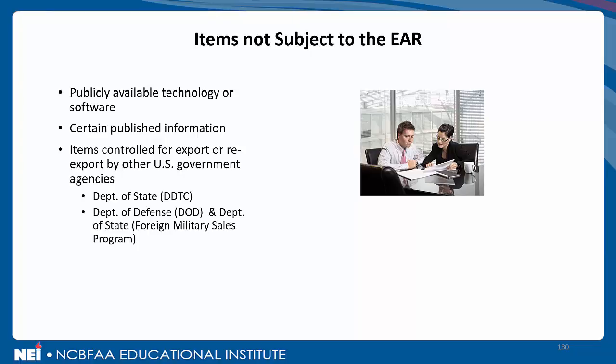We've mentioned this a couple of times, but the third bullet point worth re-mentioning, items not subject to the EAR are items that are controlled for export or re-export by other U.S. government agencies. We already talked about the Department of State, Directorate of Defense Trade Controls, but there are others. You'll see in our second sub-bullet point, the Department of Defense and Department of State specific to foreign military sales. We talked about that during our ITAR section. Department of Energy, Office of Foreign Asset Controls. So if an item is not subject to the EAR, it's either publicly available technology or software, certain published information, or, very simply, items that are controlled by other government agencies.